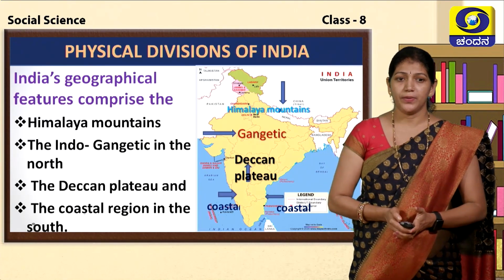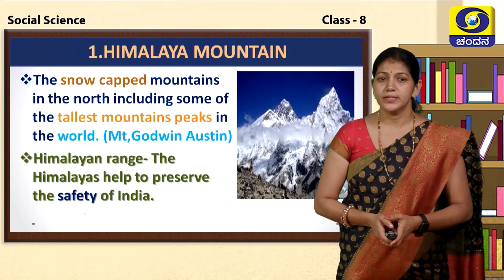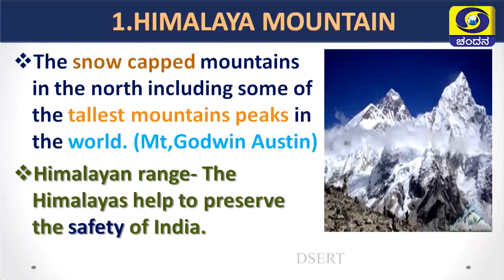Let us see one by one the physiographical divisions of India. First one is the Himalaya mountains. These snow-capped mountains in the north include some of the tallest mountain peaks in the world.